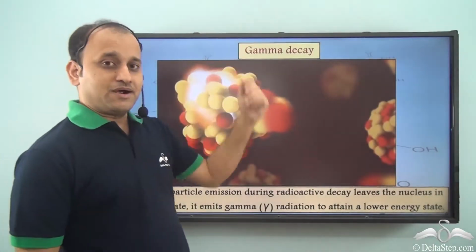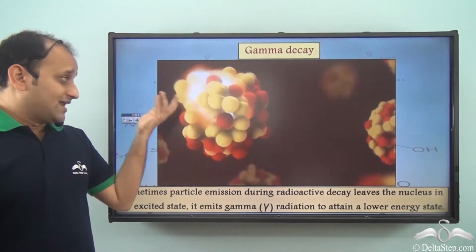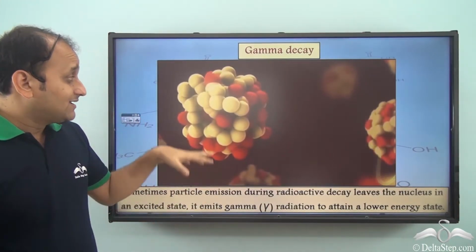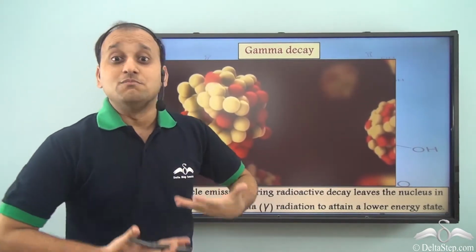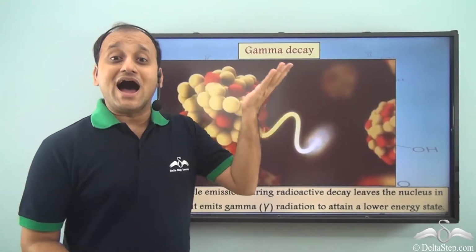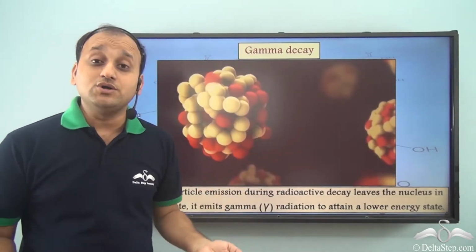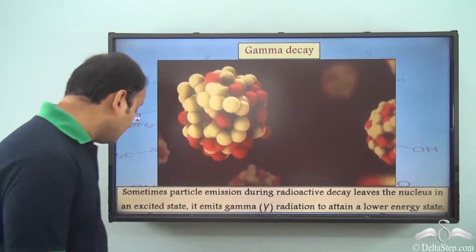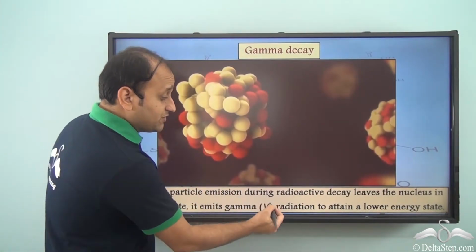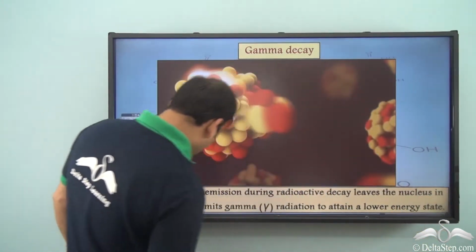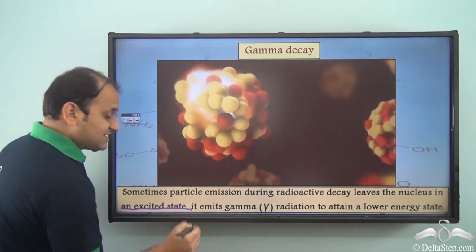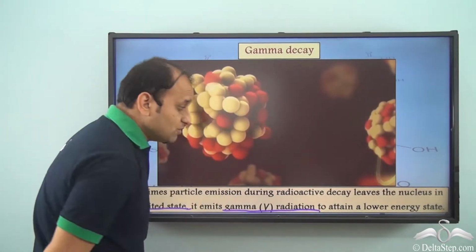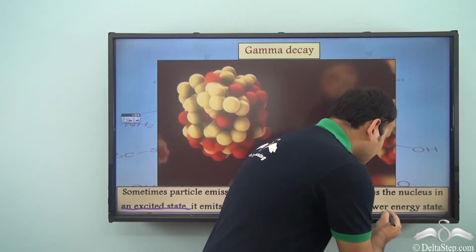Now what happens in gamma decay? As you can see, an unstable nucleus releases an alpha particle, and as a result it gets excited. So it is in a high energy state, and in order to attain a low energy state, it releases a gamma ray. Sometimes particle emission during radioactive decay leaves the nucleus in an excited state, and it emits gamma radiation to attain a lower energy state.